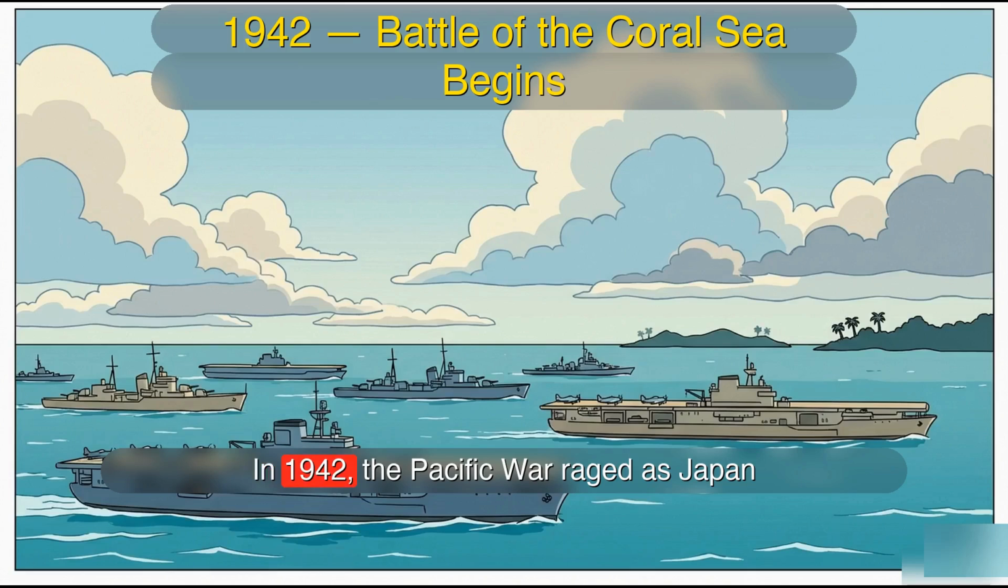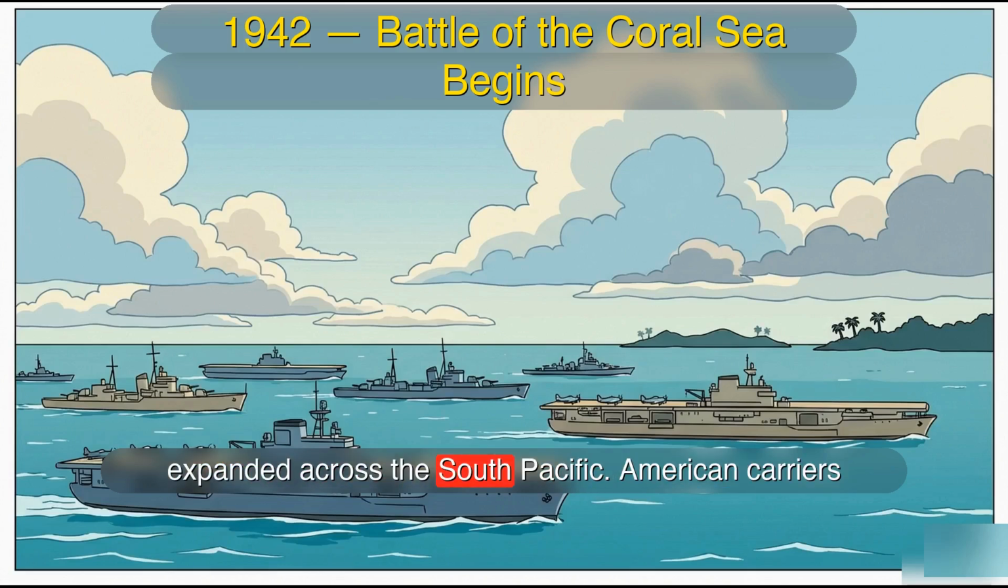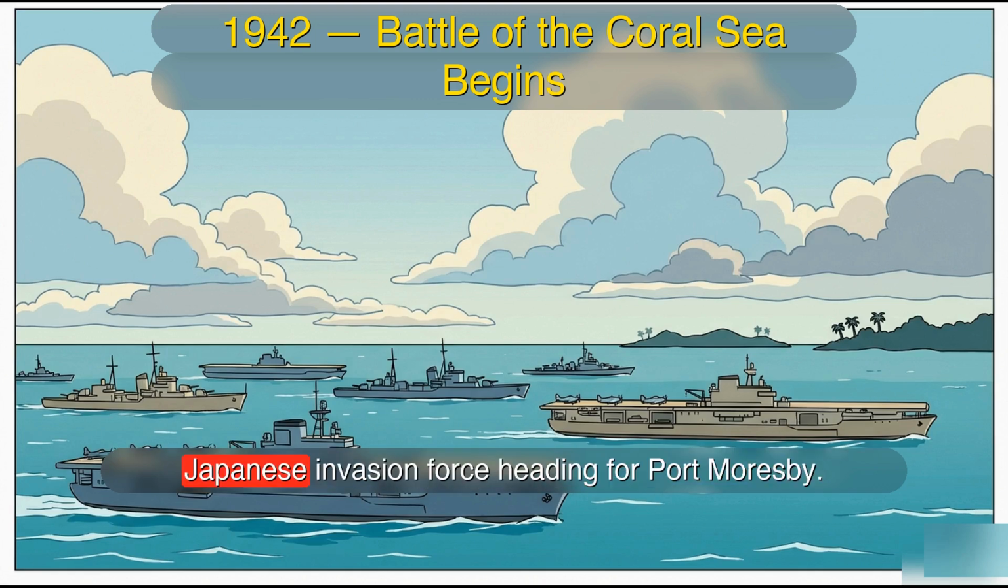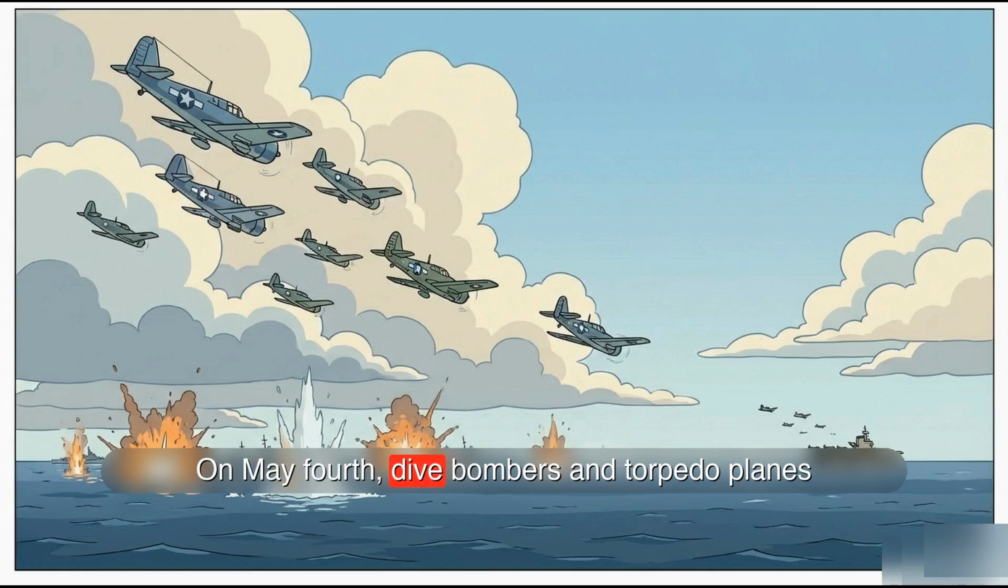In 1942, the Pacific War raged as Japan expanded across the South Pacific. American carriers steamed toward the Coral Sea to block a Japanese invasion force heading for Port Moresby. On May 4th, dive bombers and torpedo planes from the USS Yorktown struck Japanese ships at Tulagi.